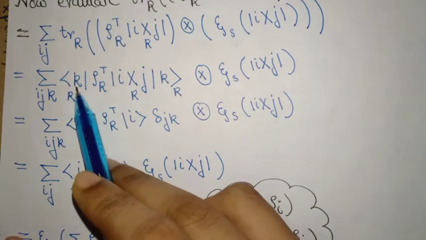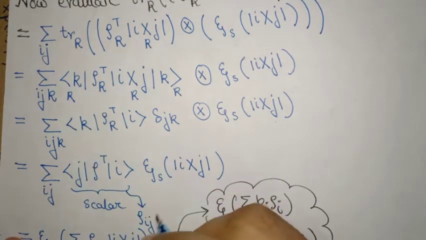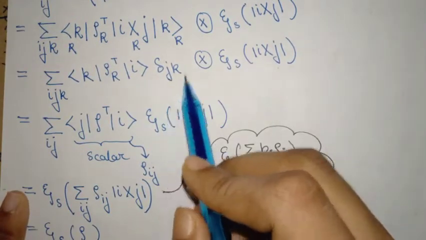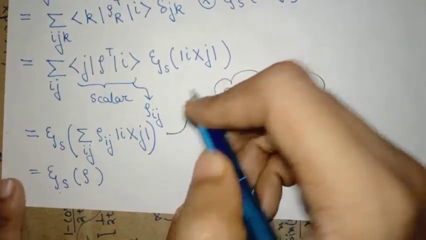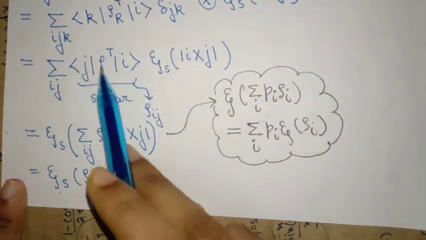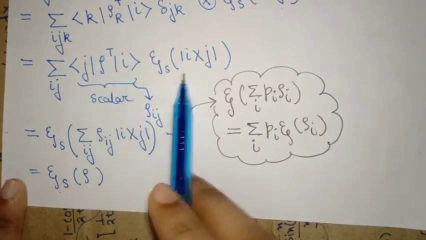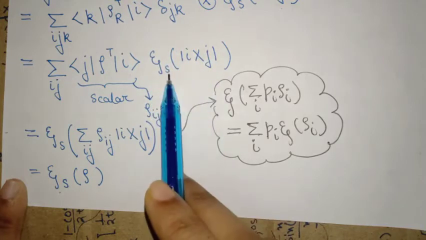So that is what I have done. Here the summation over K takes care of the tracing operation. And from here we can get the Kronecker delta, and this Kronecker delta helps us finally reach this step. Now you see, this is just a scalar product. So this is the scalar quantity, and this is on the Hilbert space of the system.